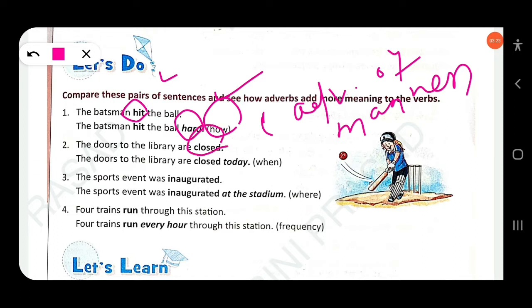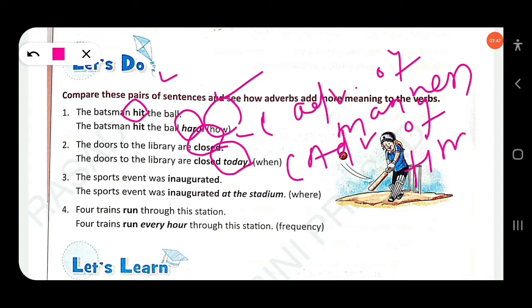Similarly, in the next sentence, the doors to the library are closed. Here the verb is are closed. In the second sentence, the doors to the library are closed today. When? Today. That means this is an adverb of time. You need to ask when the action is done, then you will find the adverb of time.